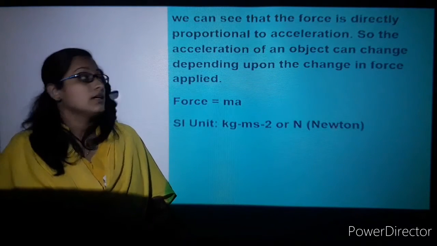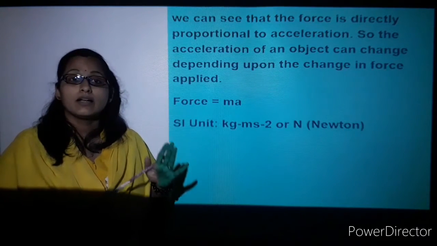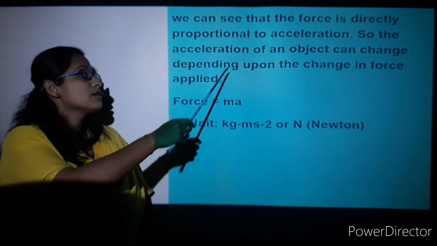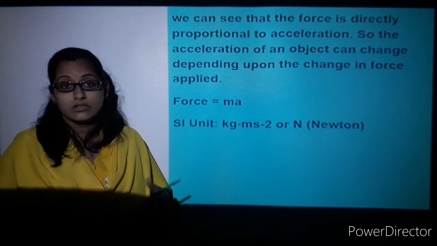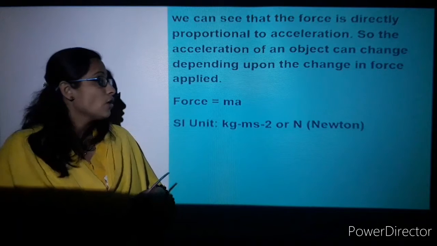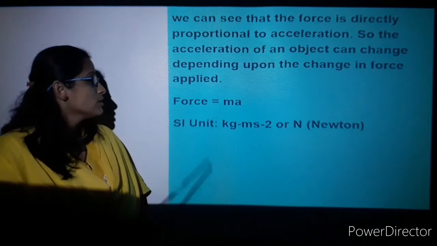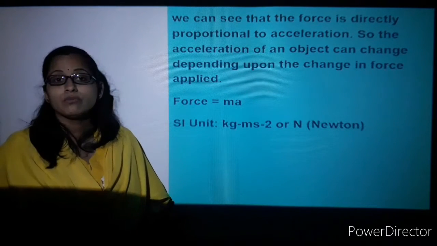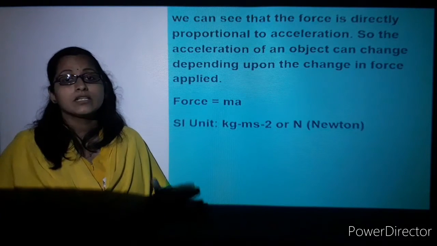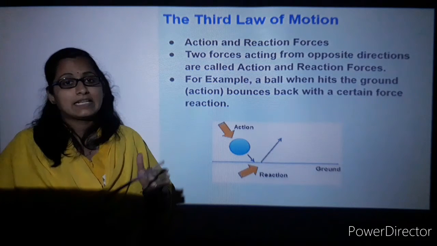So here we can see that force is directly proportional to acceleration. The force you put on an object is directly proportional to its acceleration. So the acceleration of the object can change depending on the force that is applied on that object. Thus force is equal to mass into acceleration. The SI unit of force is kg meter per second square, or N, which is represented as Newton. So that's all about the second law of motion.